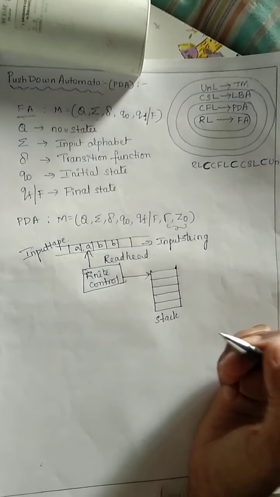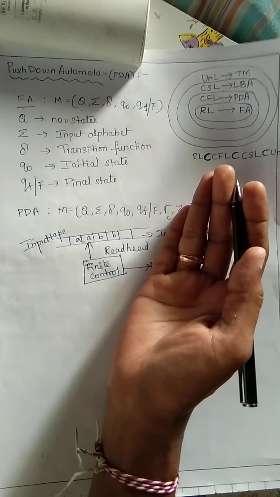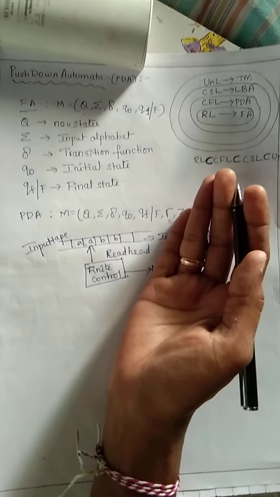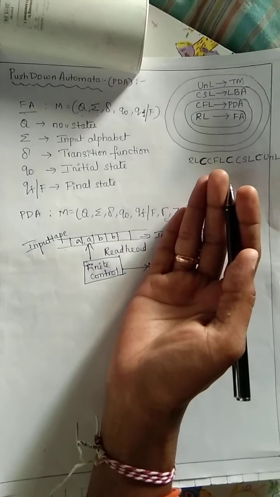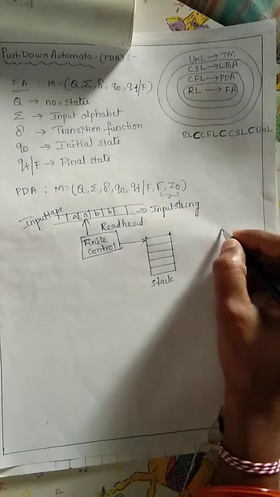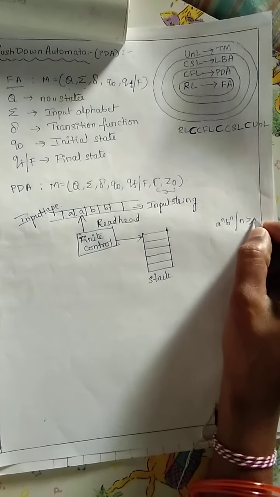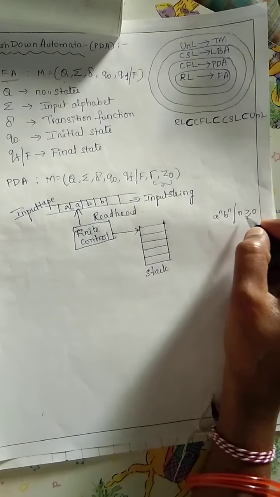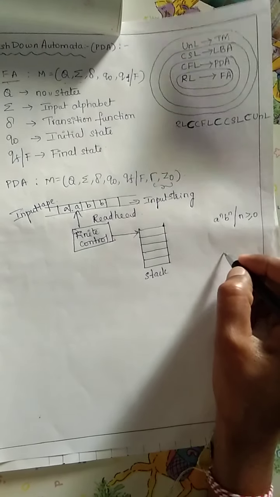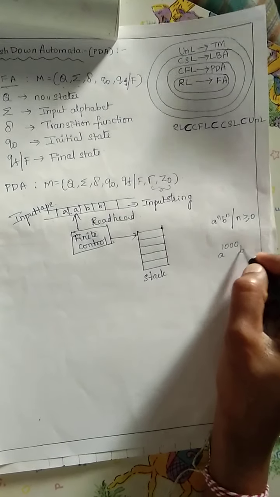In a finite automata, we have only the input tape, read head and finite control. We don't have any extra memory, so it is not possible to store extra information in a finite automata. Let us take one example, the language a power n b power n such that n is greater than or equal to 0. Suppose I take a power 1000 and b power 1000.